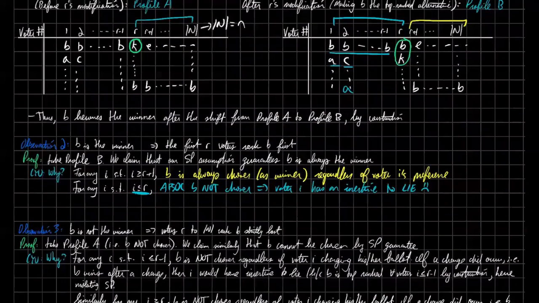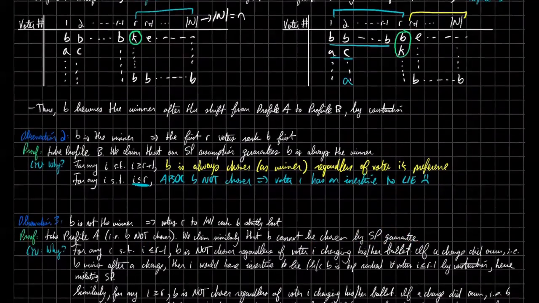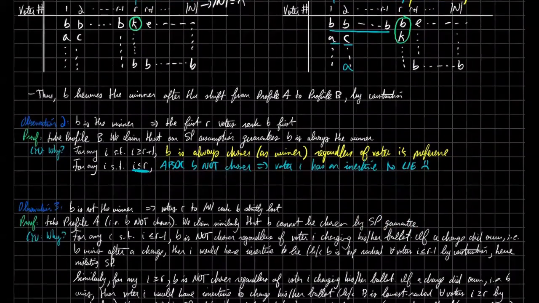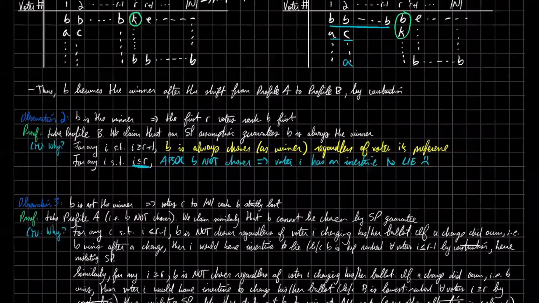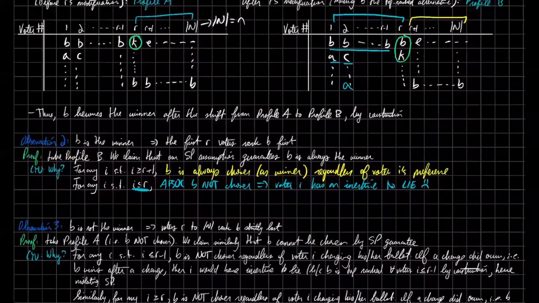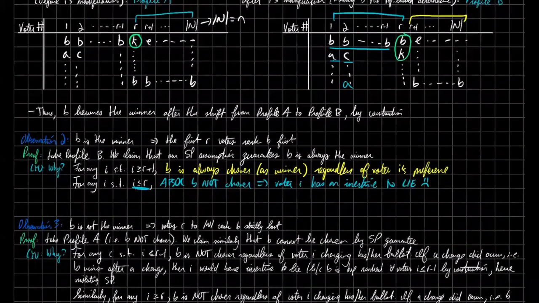So take profile A. By construction, we know B is not chosen, right? Because R hasn't made the pivotal modification yet. So we're going to claim that B cannot be chosen, again, by the strategy proof guarantee. For this one, I'm just going to go through the logic behind this. We know that for any I in this camp, the camp right before R, B is not chosen, regardless of this voter changing the ballot.